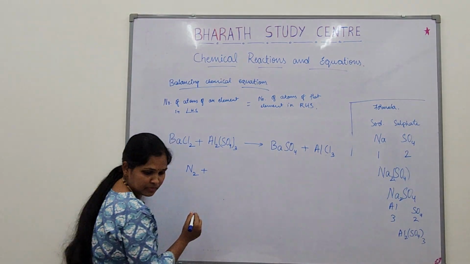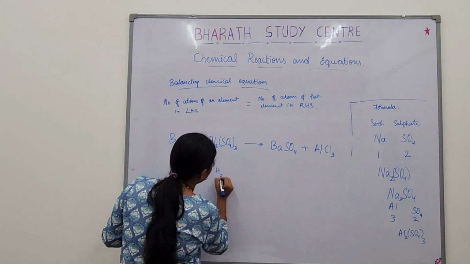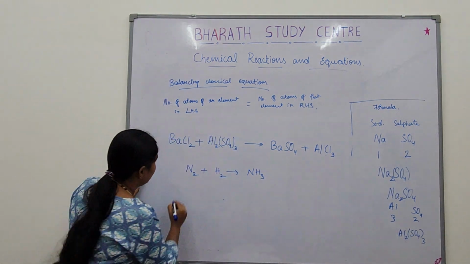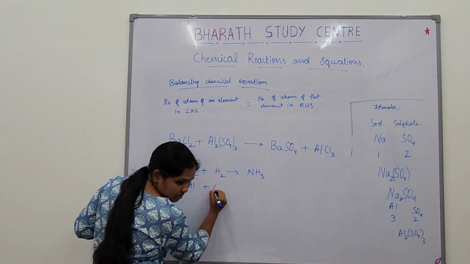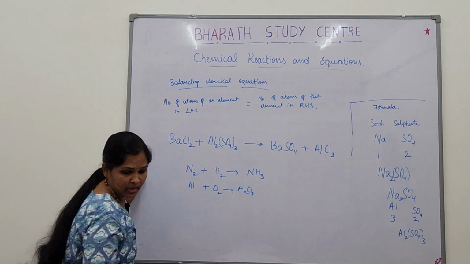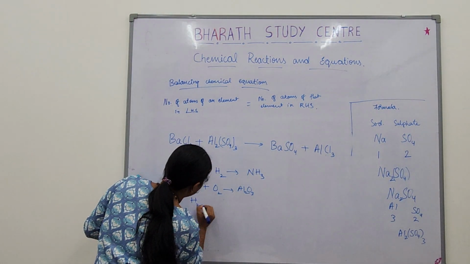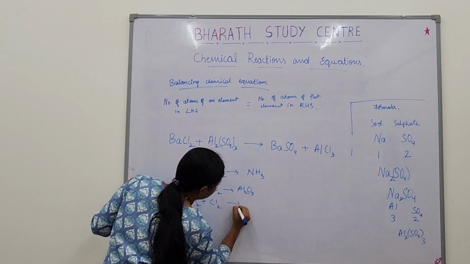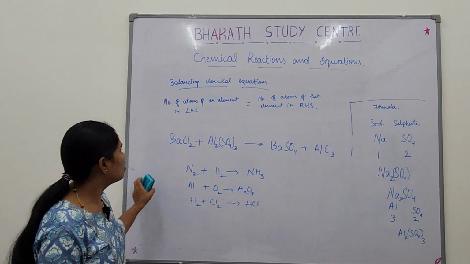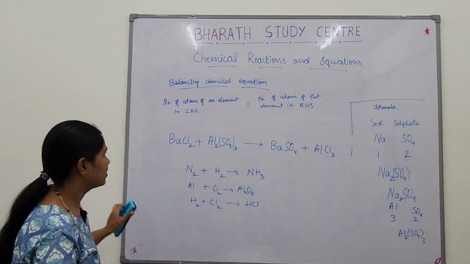N2 plus H2 giving NH3. Aluminum plus oxygen giving Al2O3. Hydrogen and chlorine giving hydrogen chloride, HCl. Okay, so all this will be for homework. Please do it.